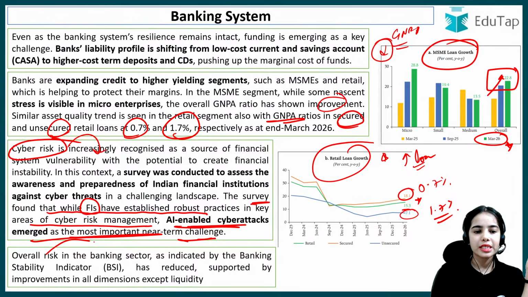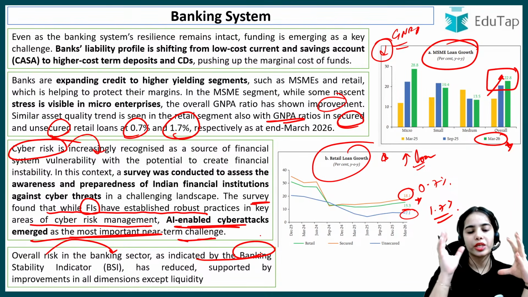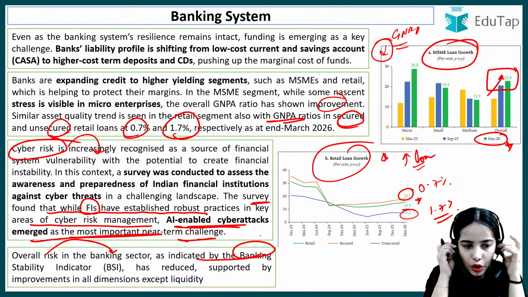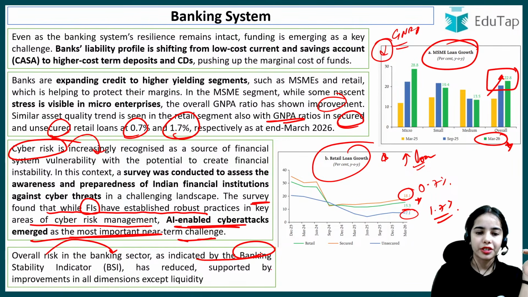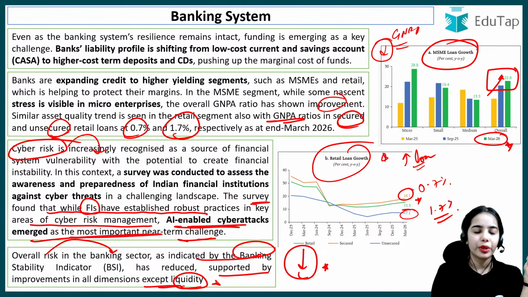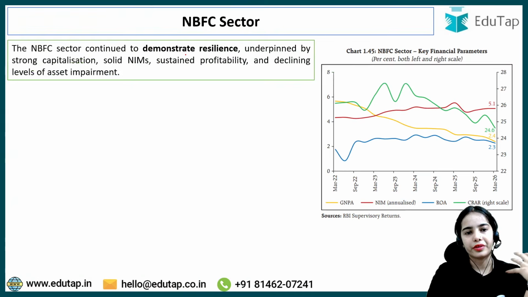Okay? Overall risk in the banking sector, as indicated by the banking stability indicator, has reduced, supported by improvements in all dimensions except liquidity. Liquidity is the problem because funding is the problem: the CASA deposits, the low interest deposits, are reducing, and the term deposits and certificates of deposit, which have higher interest, are increasing.